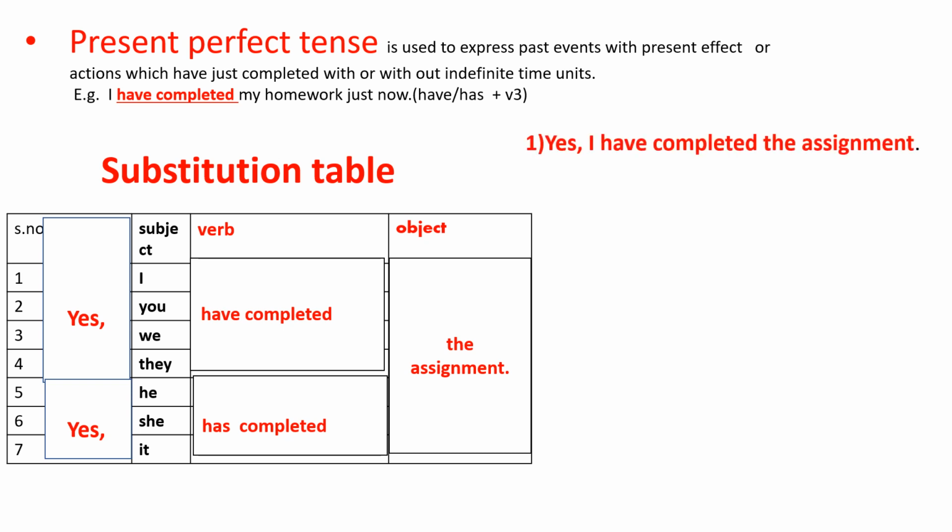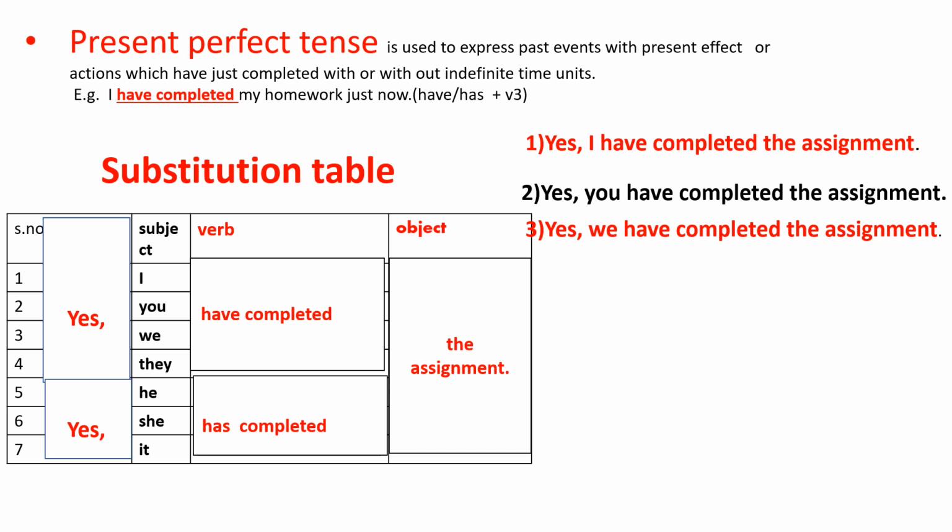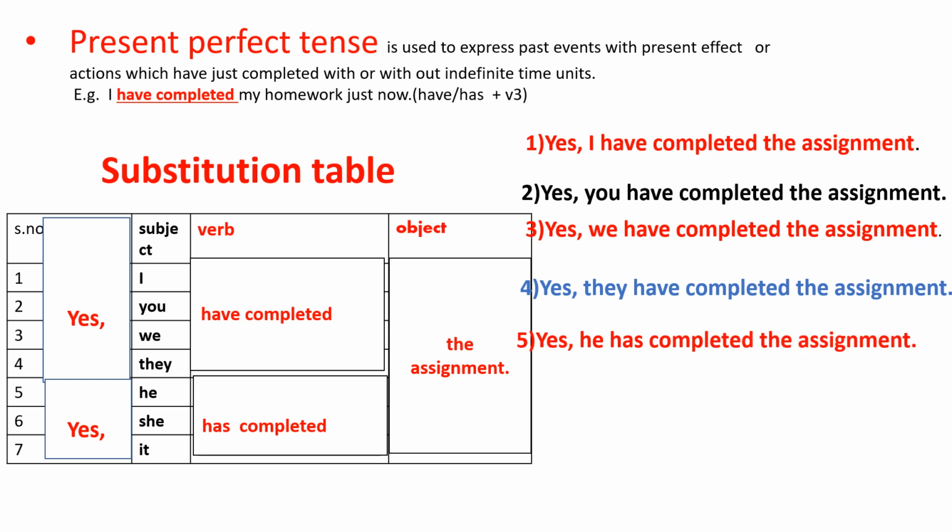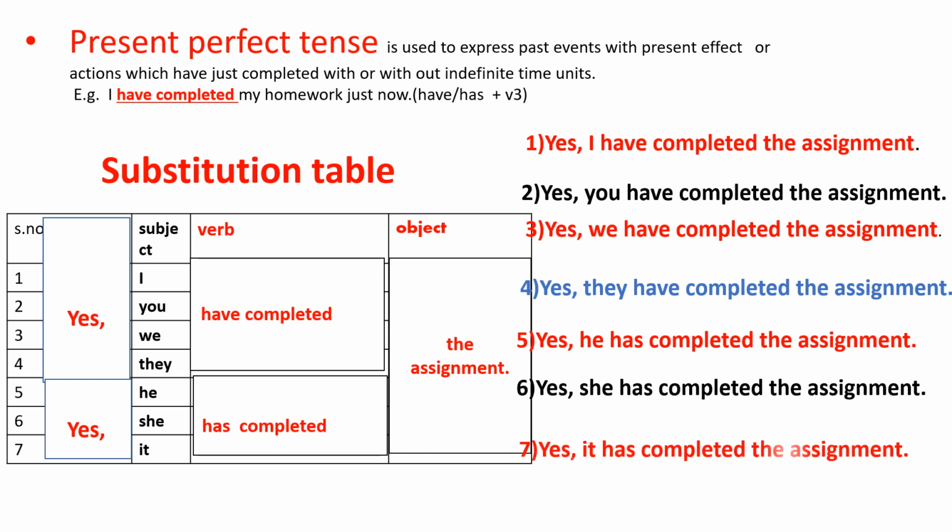For every question we can answer like this. Here you see, yes, I have completed the assignment. Yes, you have completed the assignment. Yes, we have completed the assignment. Yes, they have completed the assignment. Yes, he has completed the assignment. Yes, she has completed the assignment. Yes, it has completed the assignment. By using this substitution table, we made all the 7 sentences with yes and subject, verb and object. Based on this verb form, we are categorizing all these sentences into present perfect tense.